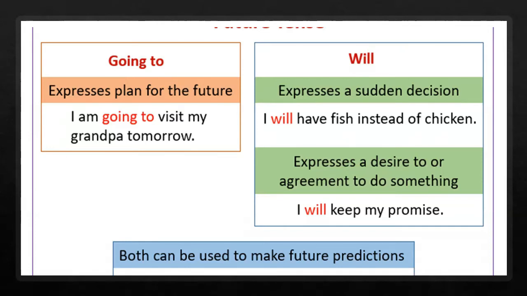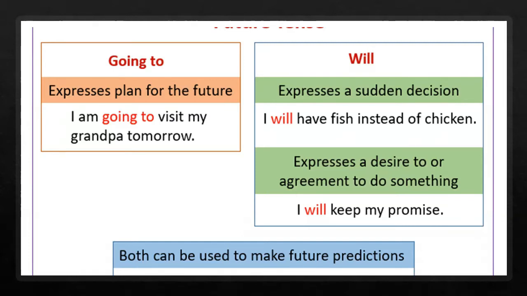Why did she use going to look for? Because she has already planned to look for an e-pal. We can say we use going to talk about our plans for the future, our predictions for the future. Look at the example. I'm going to visit my grandpa tomorrow. This sentence shows that he has planned his visit to his grandparents for tomorrow. He is predetermined. He is pre-planned about tomorrow.